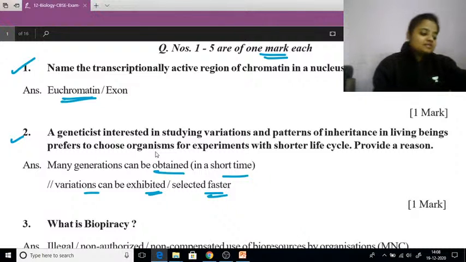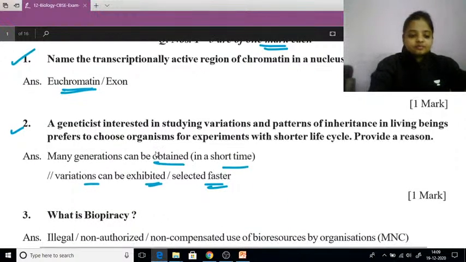So that's why the scientists use smaller organisms, organisms which have a very short lifetime. Okay, the generation time is very short.